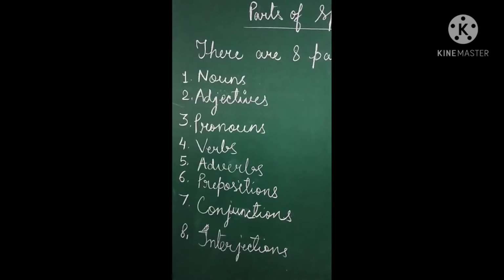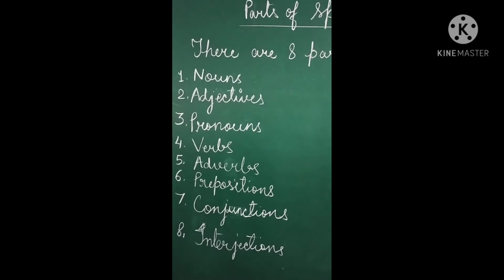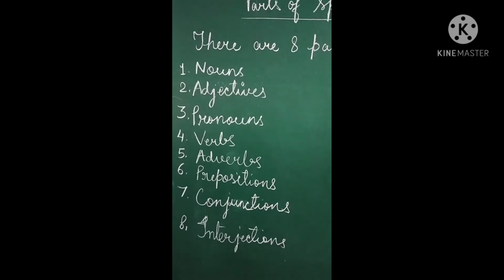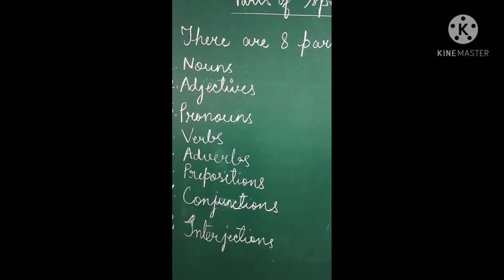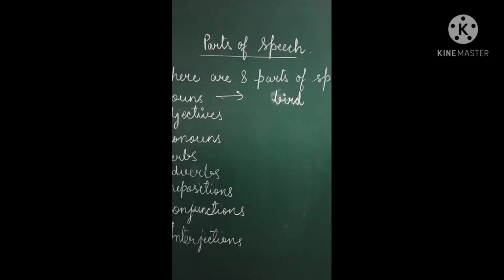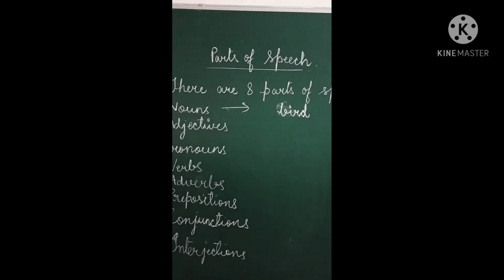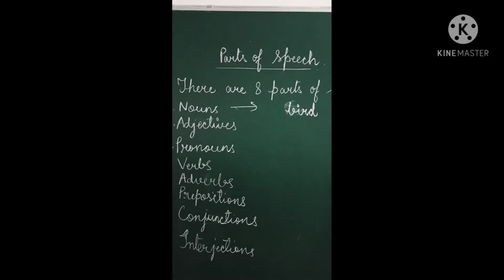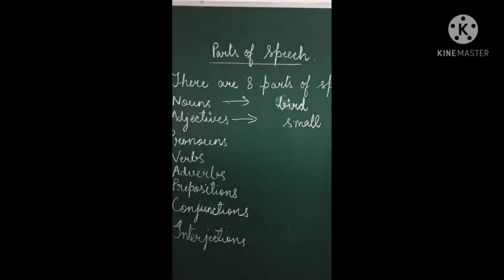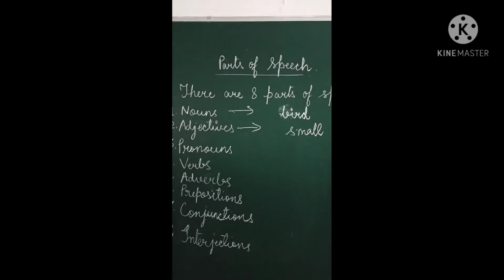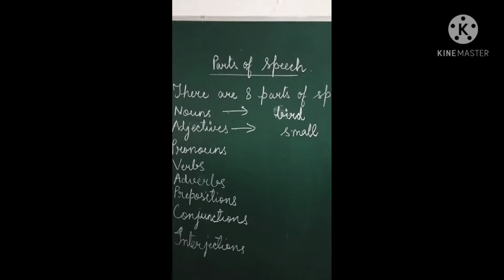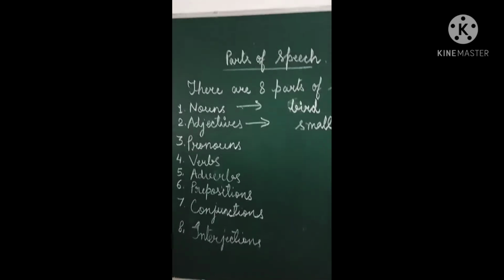So we have already studied about nouns. What are nouns? Nouns are the naming words. किसी भी चीज़ के नेम को हम लोग कहते हैं nouns. Suppose if I say bird, then what is this bird? Bird is a noun. Now if I say small, what is this small? It is adjectives. It is a describing words.